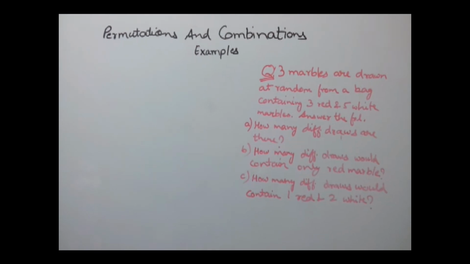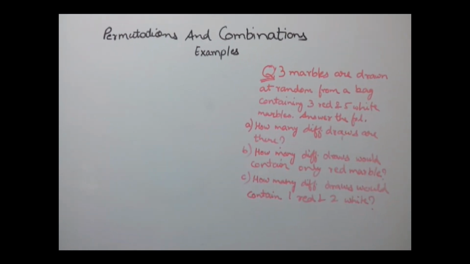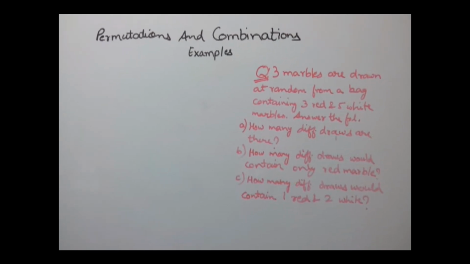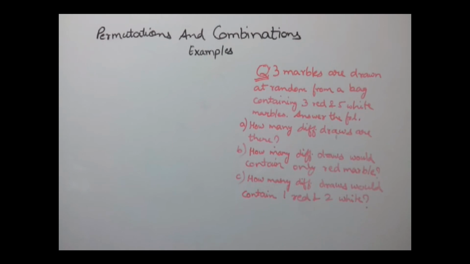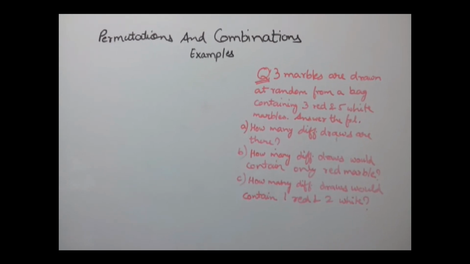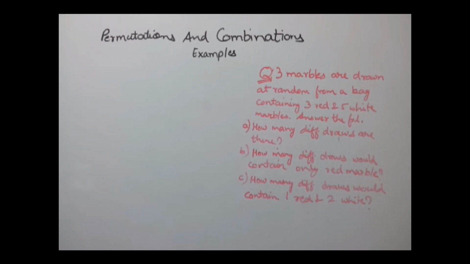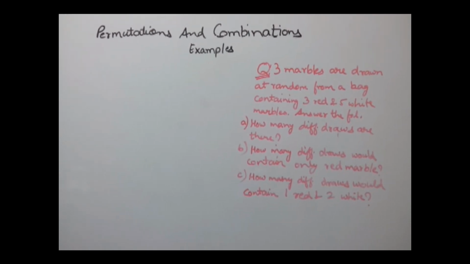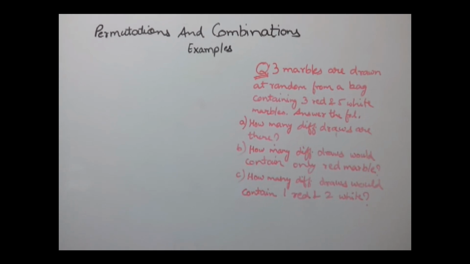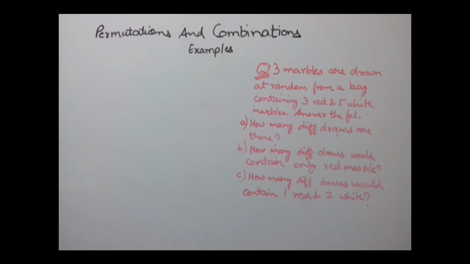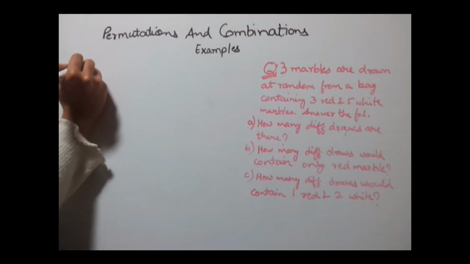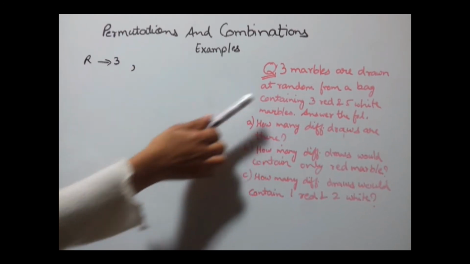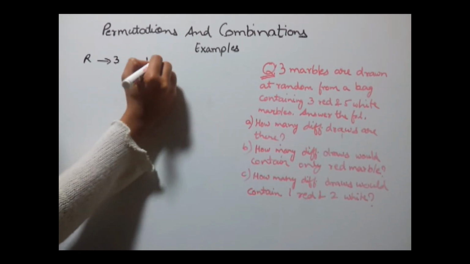The next example is: 3 marbles are drawn at random from a bag containing 3 red and 5 white marbles. Answer the following. A. How many different draws are there? B. How many different draws contain only red marbles? C. How many different draws contain 1 red and 2 white marbles? Now it is given in the question that total red marbles with us are 3 and total white marbles are 5.